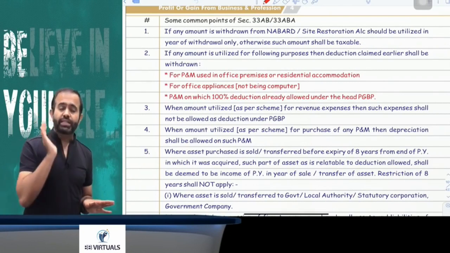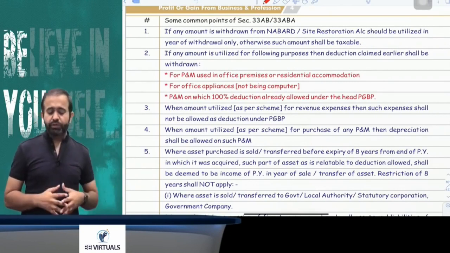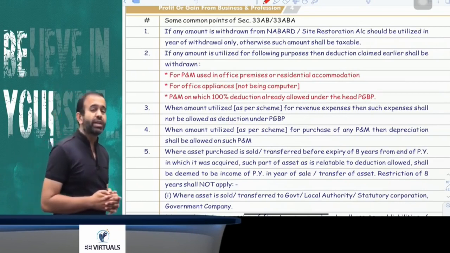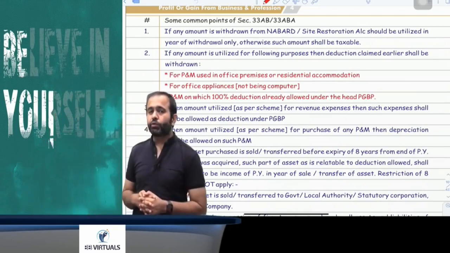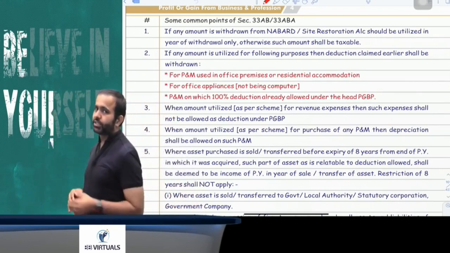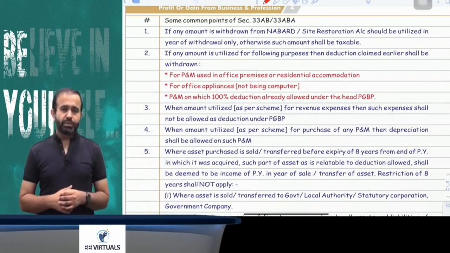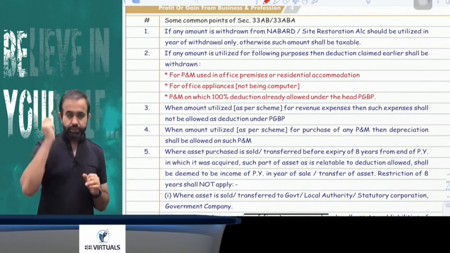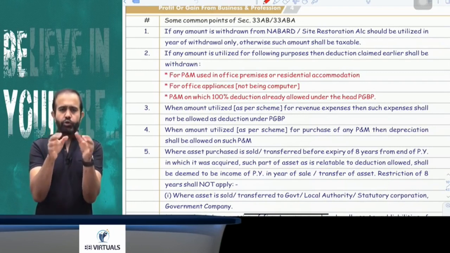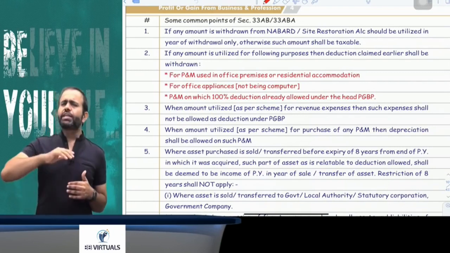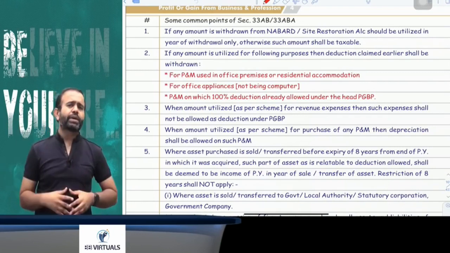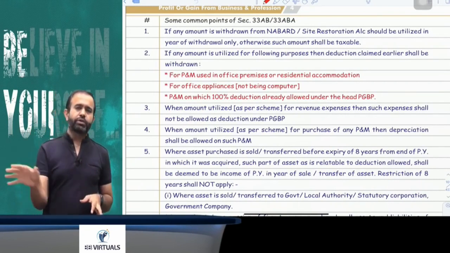Means you can acquire a computer. You cannot utilize that money for plant and machinery on which 100% deduction is already allowed under the head PGBP in a single year. So all people, just pay attention. The deposited amount you can withdraw and utilize as per the scheme framed by the Tea, Coffee, Rubber Board or Ministry of Petroleum and Natural Gas.